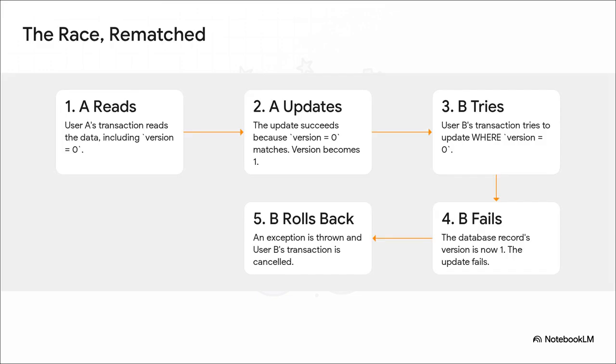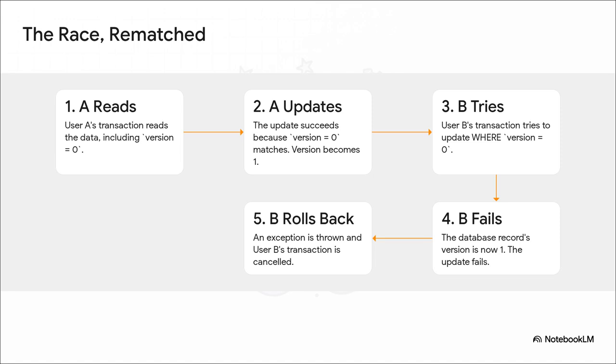Okay, rematch. Let's run that race again, but this time with our shiny new version column. So both requests come in. Let's say user A is just a hair faster. It reads the data, and it sees version equals 0. So it sends its update to the database.